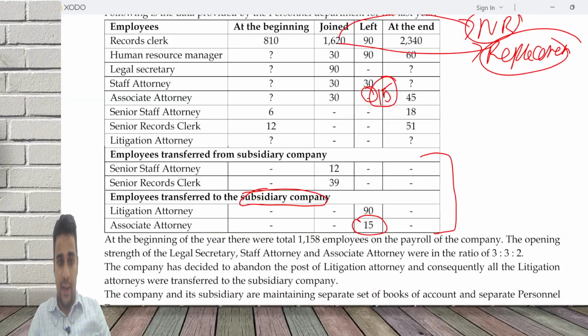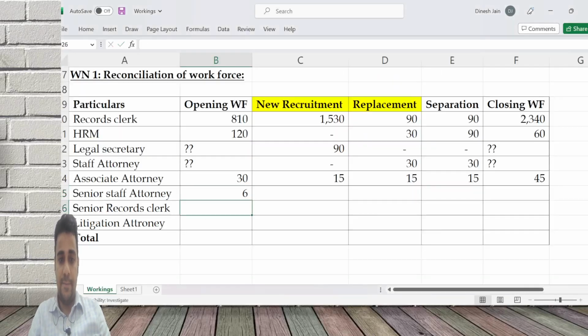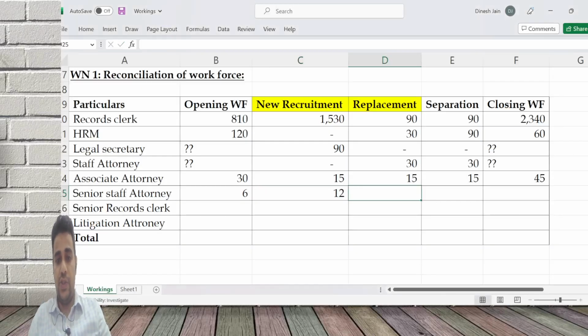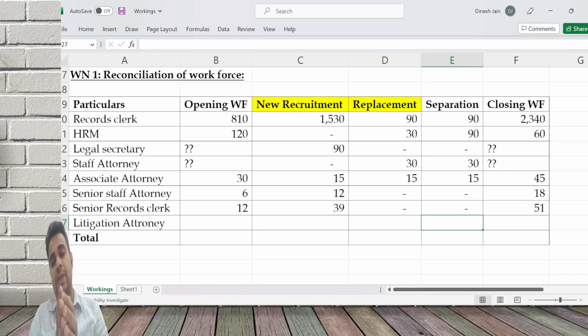Then comes senior staff attorney. Here you have beginning 6. Transferred from subsidiary company, so they are like recruitment, like joined. So 6, 12, no separation, no replacement. Closing is 18. Same thing here: 12, 39, 0, 0, 51. Basic logic is very simple. Whatever separation is happening will be equal to replacement. If that much recruitment has not happened, it can be lower, like human resource manager.